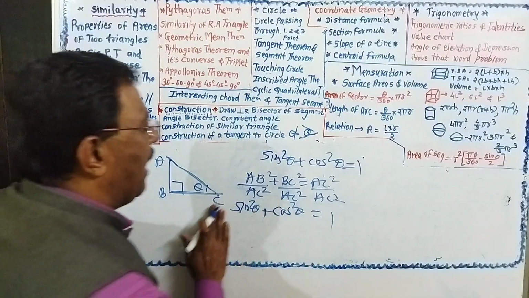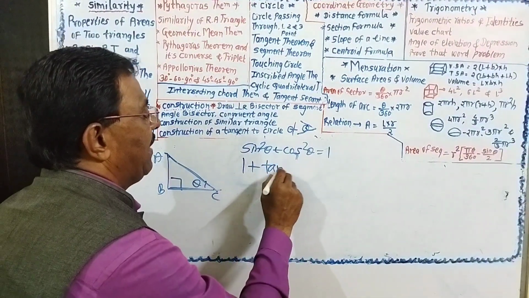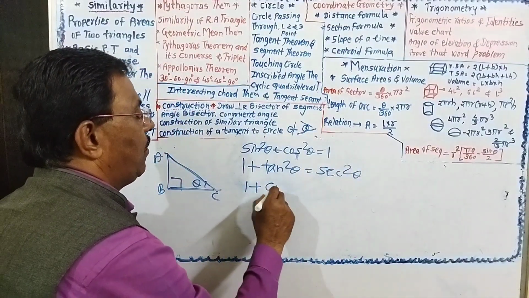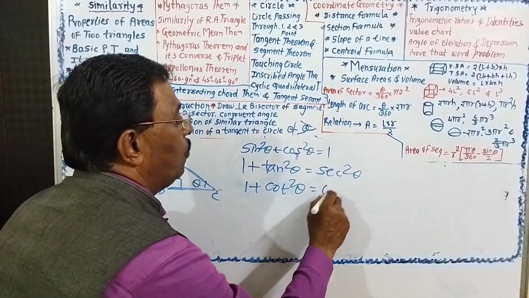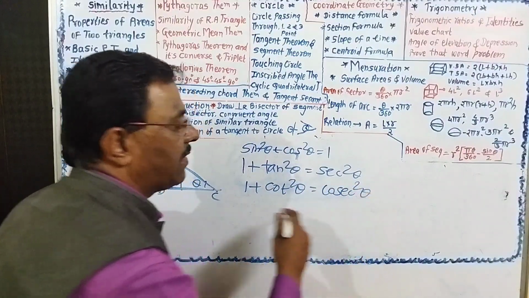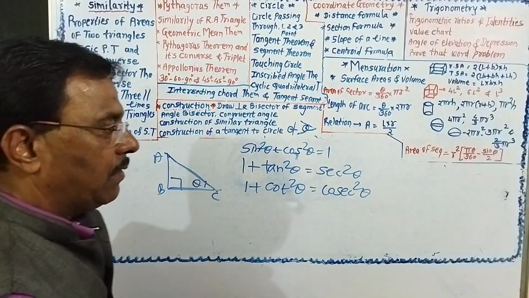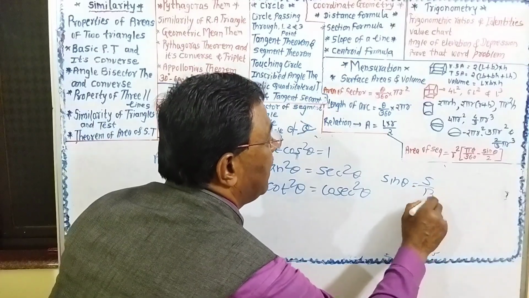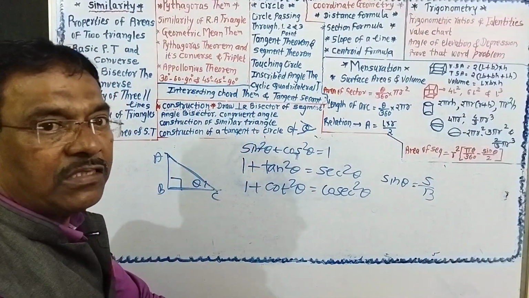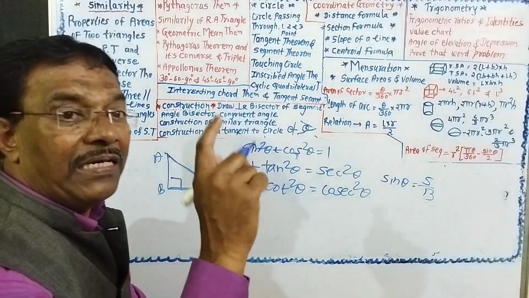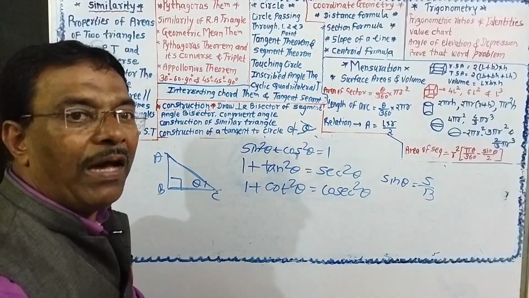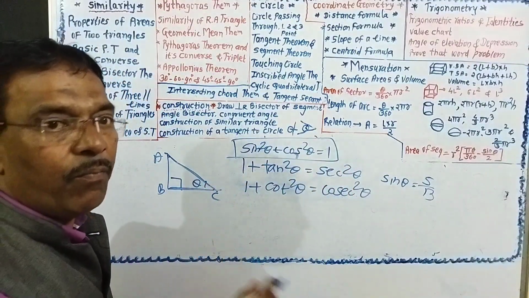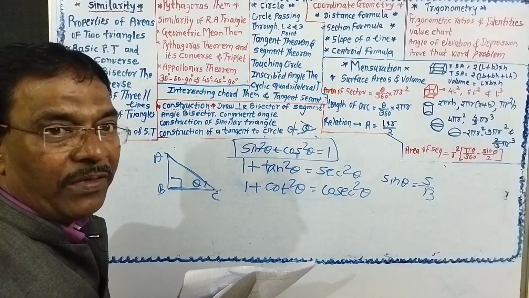This is one identity. 1 plus tan square theta is equal to sec square theta, and 1 plus cot square theta is equal to cosec square theta. These are some identities. But if they have given sin theta is equal to 5 upon 13, find the value of cos theta by using trigonometric identity. If they have asked by using trigonometric identity, you must solve this by using this formula. But if they have not asked by using trigonometric identities,